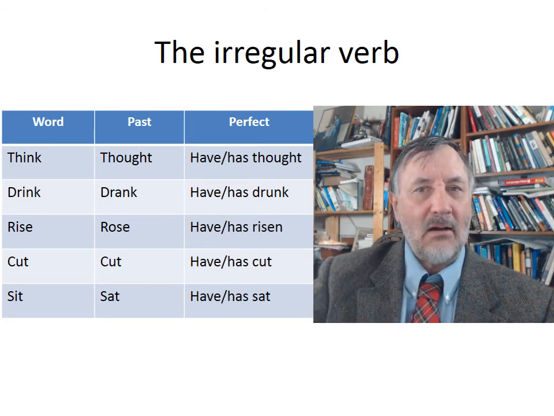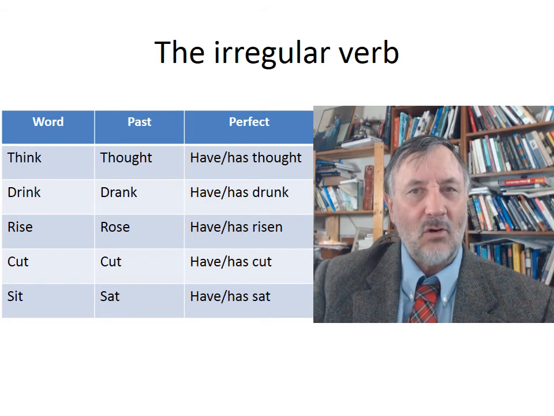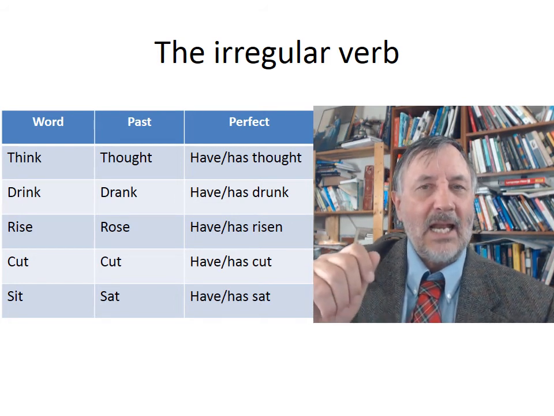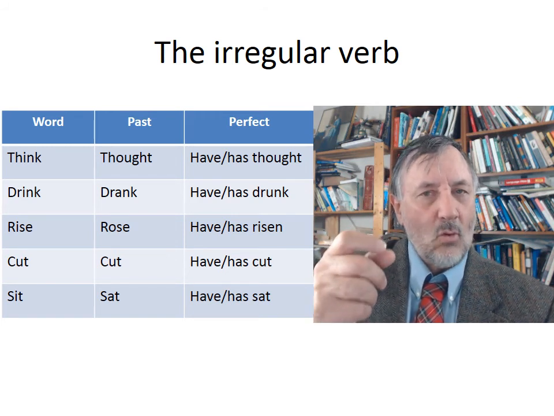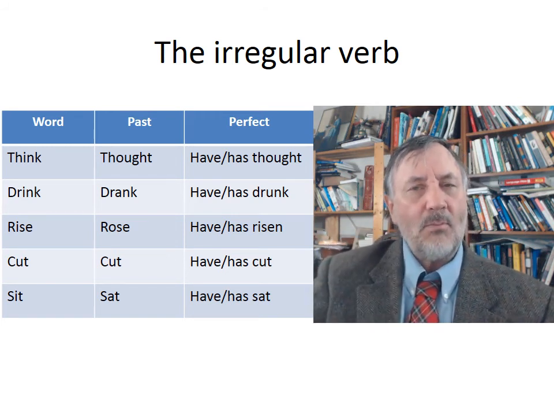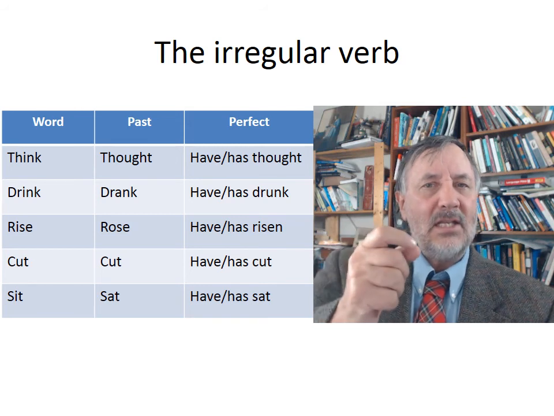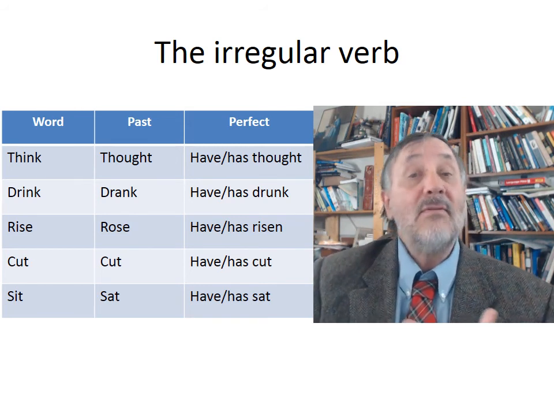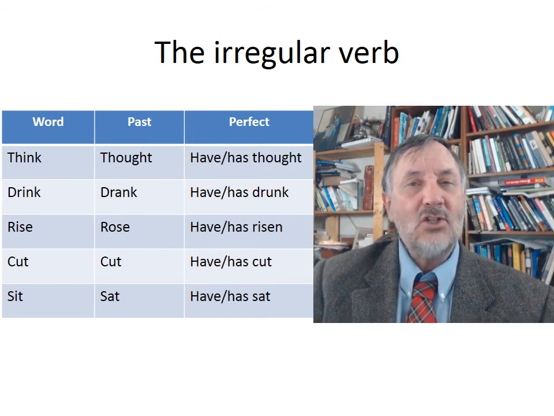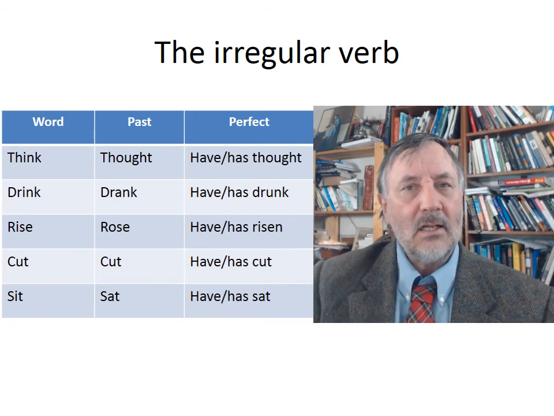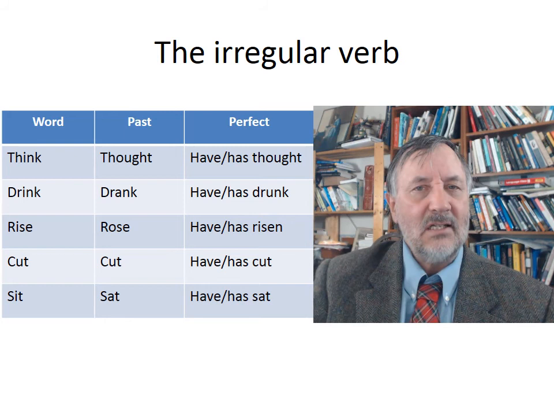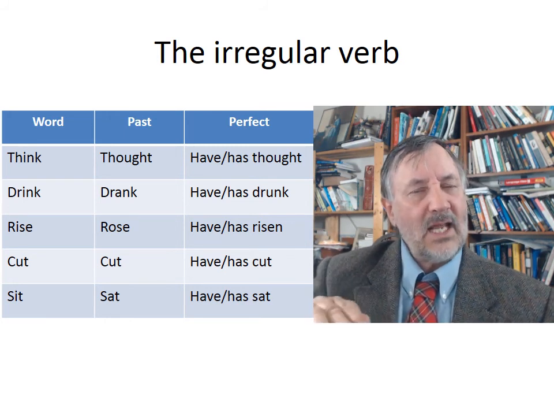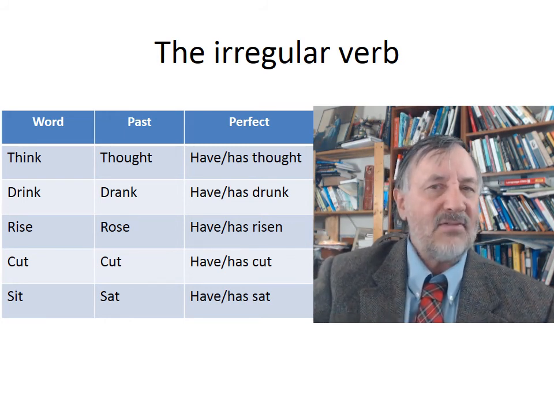So I cut carrots. Okay, or yesterday I cut myself. You see, so the word cut doesn't change at all between the present tense and the past tense. And then you even have some verbs that change the internal letters, the internal vowels, such as sit. I sit, but yesterday I sat, or I have sat.